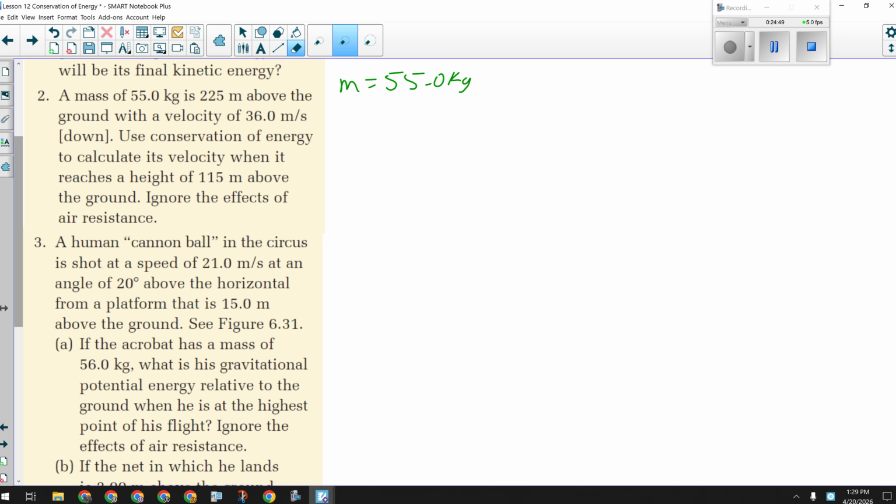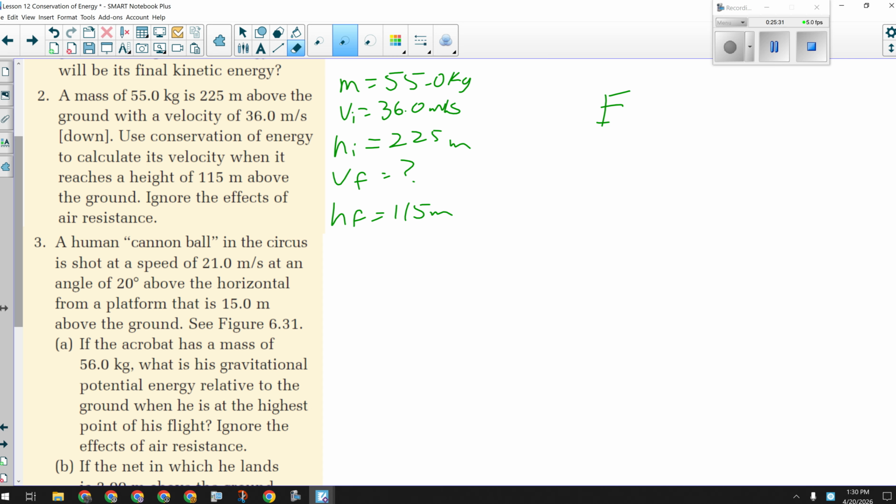So here's the thing you need to remember about energy. Energy is vector or scalar? It's scalar. Okay, direction doesn't matter. You have energy, you can do whatever you want with it. Direction is not a part of it. So we've got initial speed 36.0 meters per second, initial height 225 meters. Use conservation of energy to calculate its velocity, so I'm looking for VF, when it's 115 meters above the ground. So this is exactly like the motorcycle jumping the canyon question we just did.